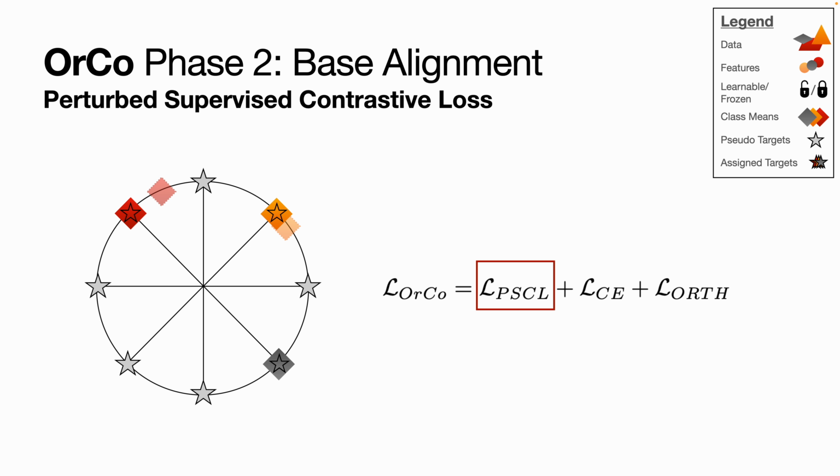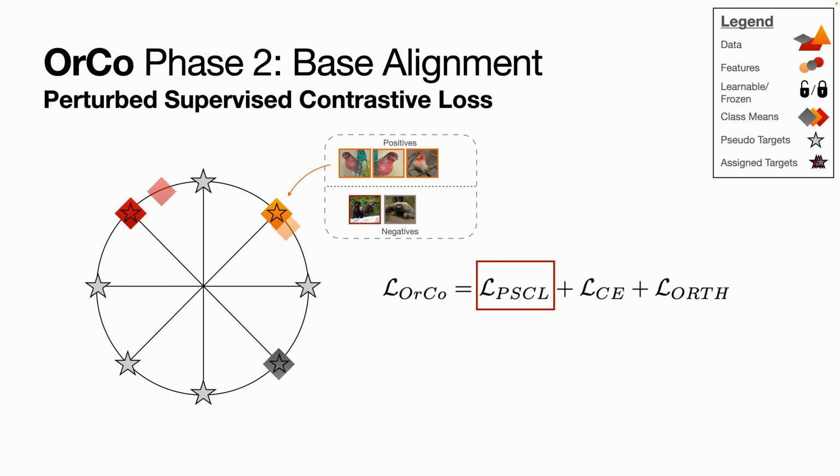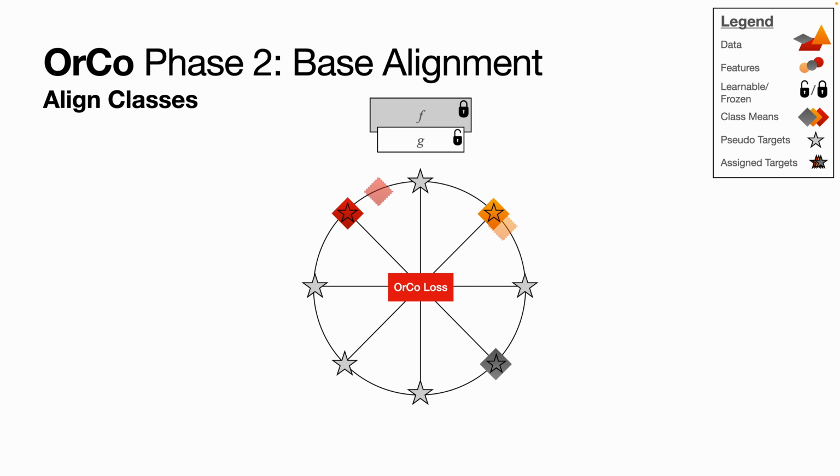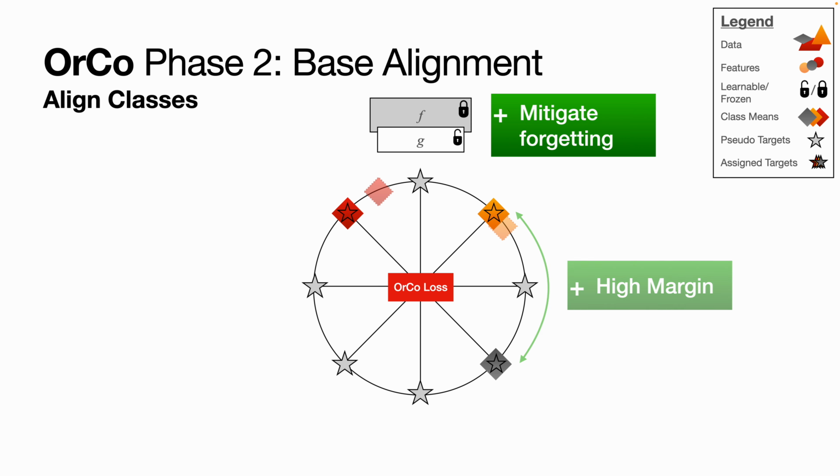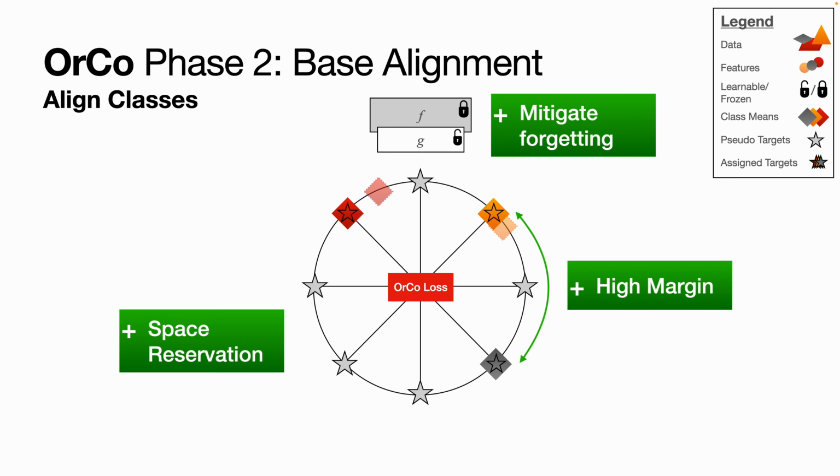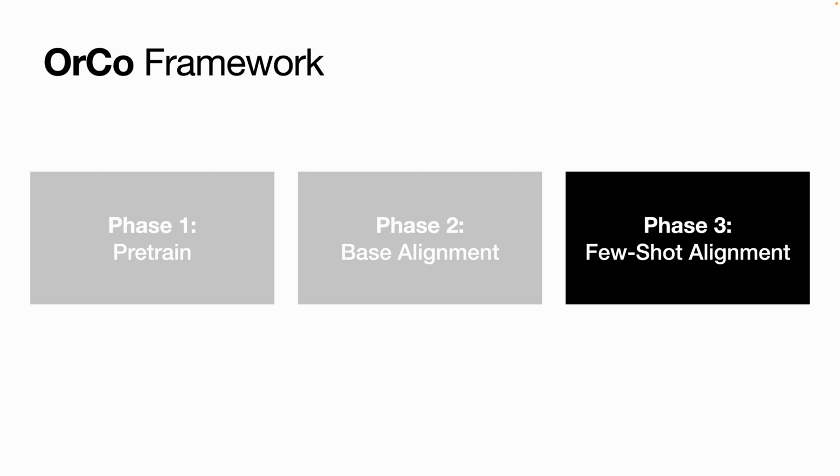Our contrastive loss component, named perturbed supervised contrastive loss, utilizes the assigned targets in the positive and other pseudo-targets, and specifically their perturbations in the negative set. With this, we get a push and pull effect as shown, and this induces higher margin. So going forward with this formulation, we reduce forgetting, induce high margin between classes, and reserve space for incoming classes.